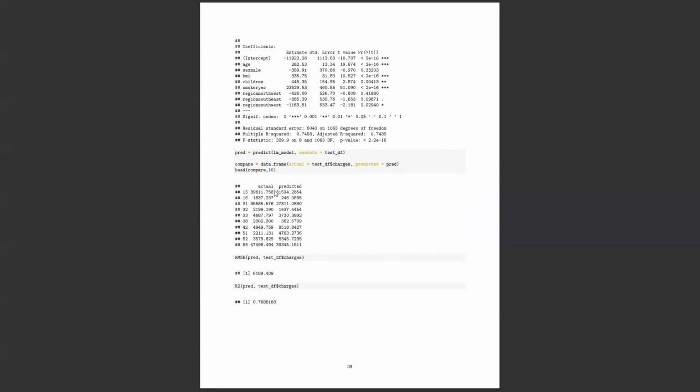So I compared the original values and the predicted values by the model. Let's say the 15th person's actual medical expenses are 39,000 and the predicted is around 31,500. It's not too good, it's not too bad, but it's close. And let's say the 56th person, the expenses are around 47,000 and the predicted is close to 40,000, right? And as I said before, I did error evaluations, and here I checked two: root mean square error, RMSE, and the second one is the R square test.